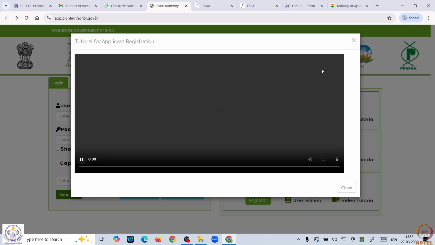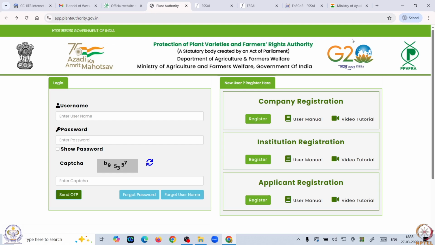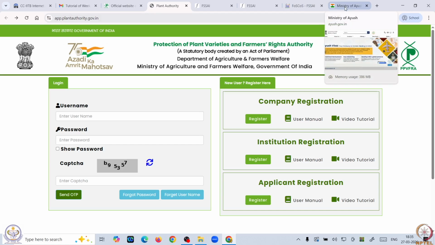So with this, I have tried to give you a brief about the different portals and their application procedure. If you have any further queries regarding the portals, we can discuss them during our interactive session, and whichever knowledge I have, I can share with you during that session.